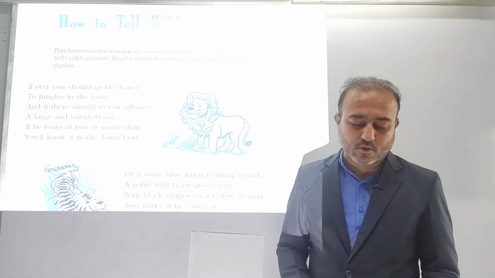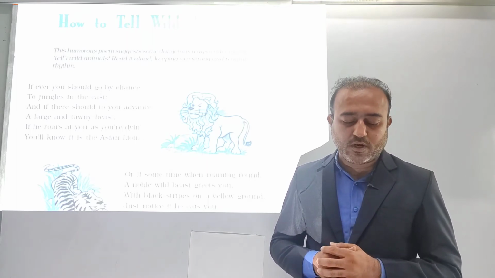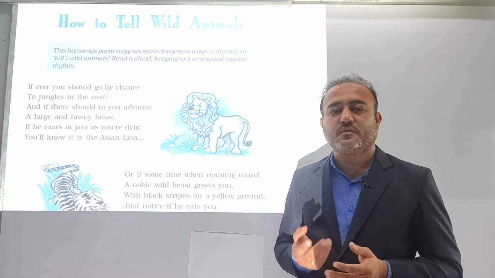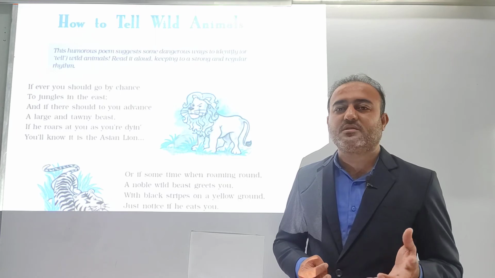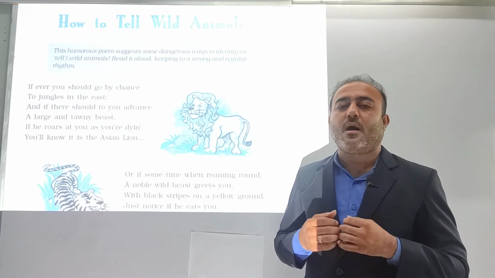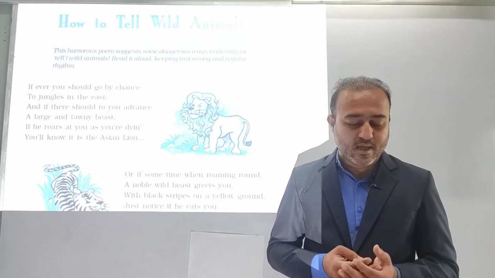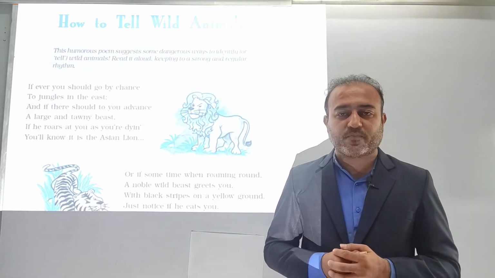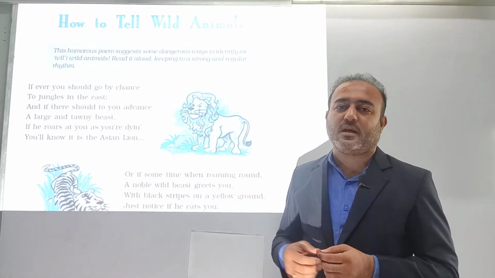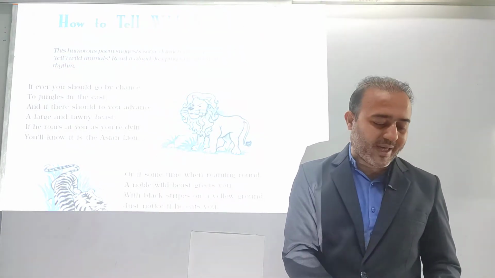Okay, and what is being written over here, if he roars at you as you are dying, you will know it is the Asian lion. So what she is trying to say is that if in the jungle of the east some animal comes near you and it roars in such a way that you feel that you are about to die out of fear, it roars so loudly that you will die out of fear, then you should be able to understand that that animal is none other than the Asiatic lion. Clear everyone? So we will move to the next paragraph now.